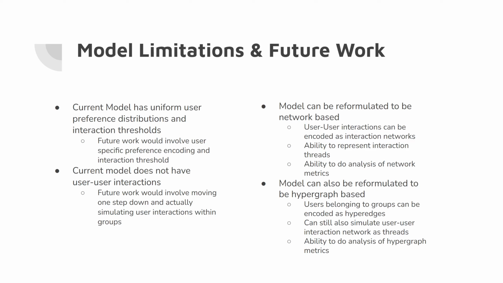Additionally, this model does not focus on user-user interactions. So another avenue that we can take our future work is going one step down in the hierarchy and actually modeling user-user interactions. One way we can do this is to have an interaction network mechanism where users create threads and can either respond to the original post or some other person in some branch of that thread. That would also unlock the ability for us to do network analysis and analysis of those metrics of those networks.